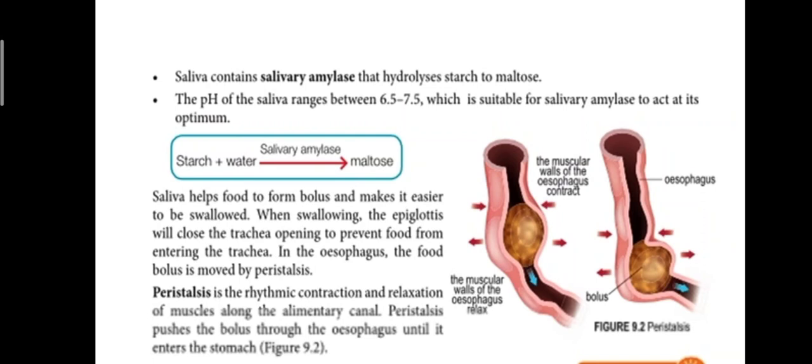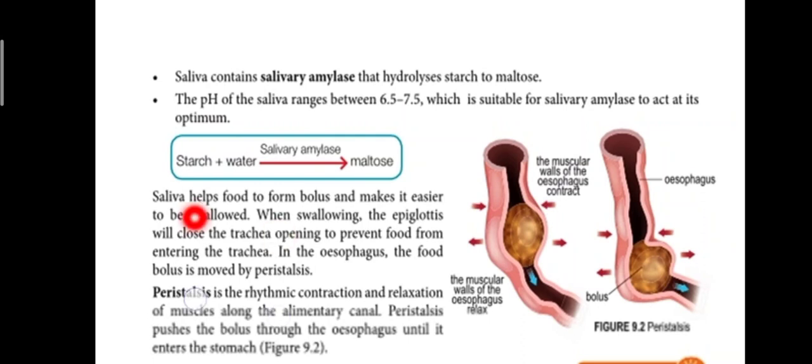But in detail, peristalsis sebenarnya adalah rhythmic contraction and relaxation of the muscle along the alimentary canal. Meaning, the muscle along the alimentary canal akan contract, relax, so that the bolus can be pushed through the esophagus so that it can enter the stomach.